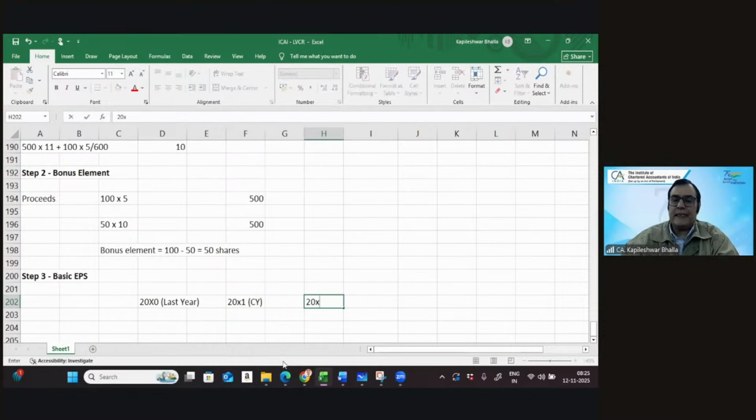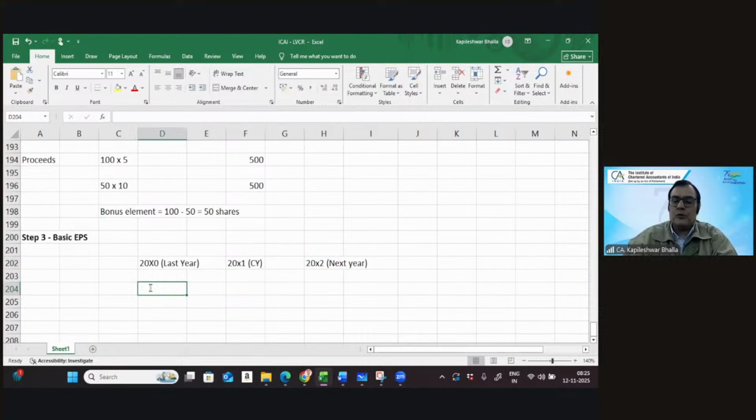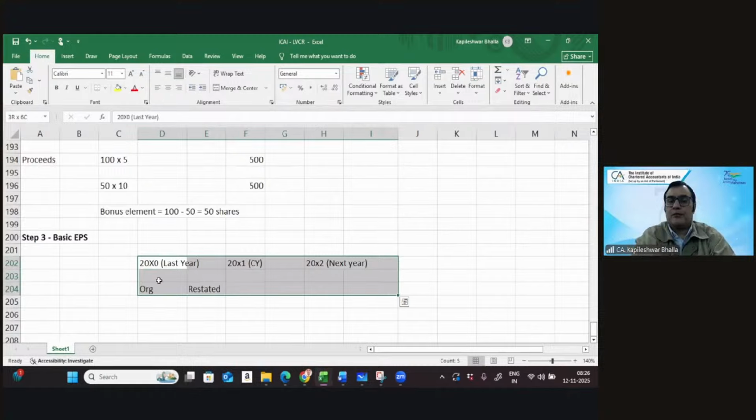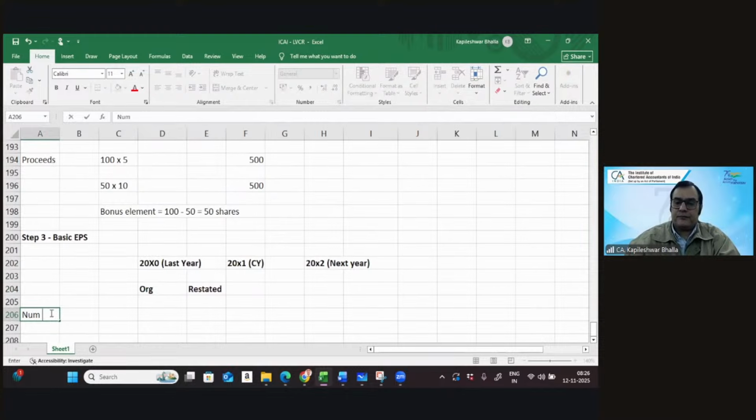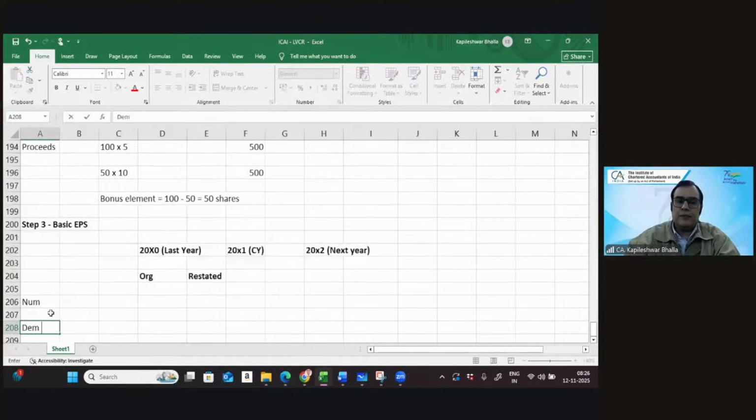And 20X2, which is the next year, that is post the right issue. And we'll show the original computation. We'll show the restated calculations. Okay, so now let's organize the numerators and the denominator and get the results. So let's see numerator, let's see denominator.